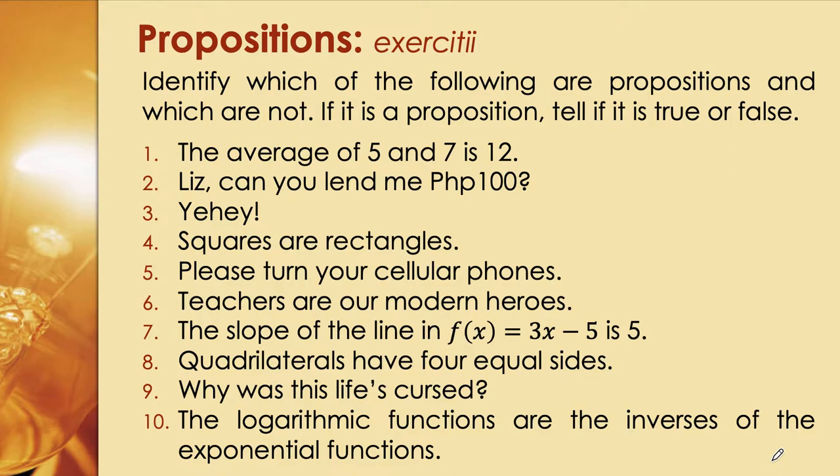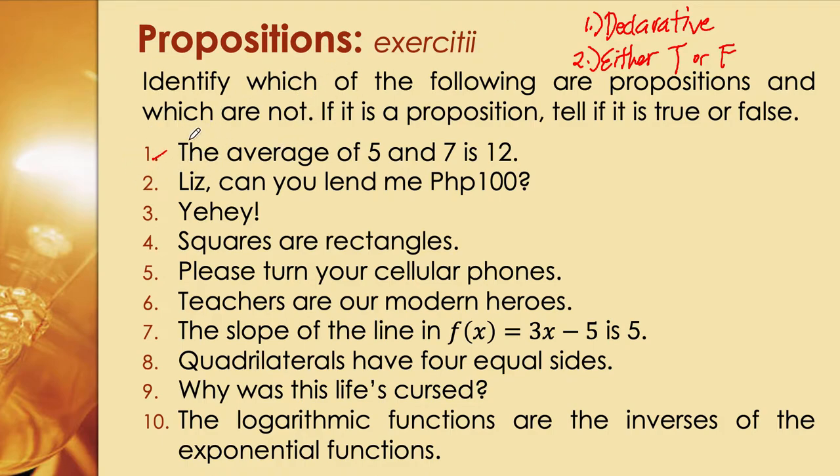Okay, so I think you have the answers now. So the exercise: identify which of the following are propositions and which are not. If it is a proposition, tell whether it is true or false. So number one, the average of 5 and 7 is 12. Let's write here. Number one, it should be declarative. Number two, it should be either true or false. Let's emphasize that. So this is declarative. Okay, check.